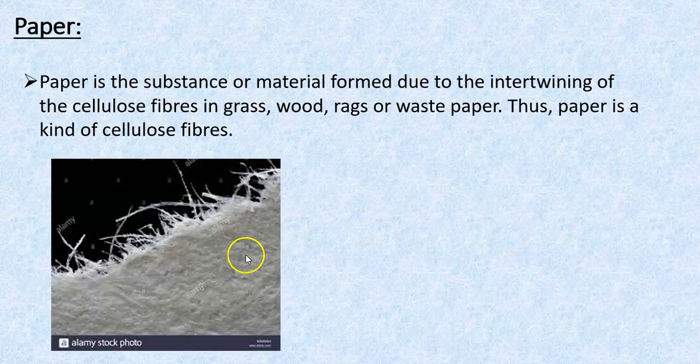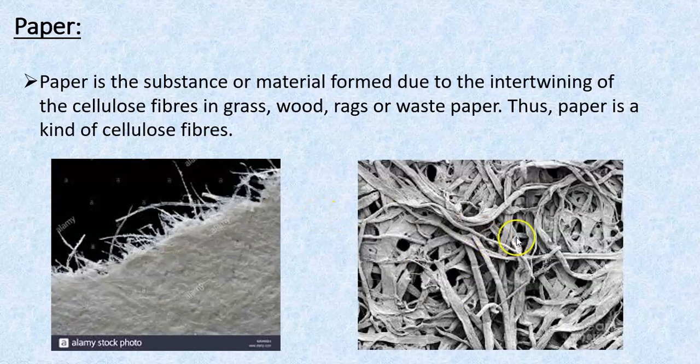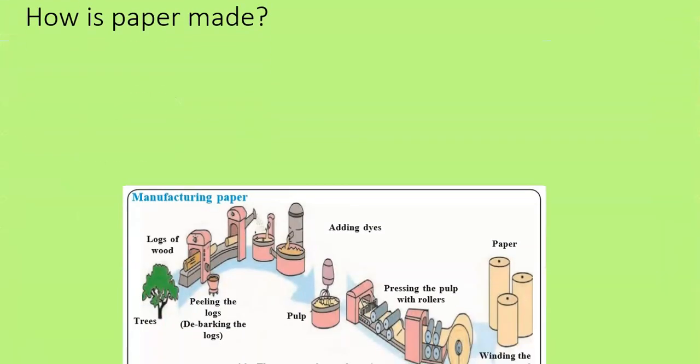If you see this picture over here, this is a close-up picture of paper. See, you see these thread-like things? These are cellulose fibers. These are present in grass, wood, rags or waste paper. There is another close-up picture. This is how paper looks if you take a close-up of it. Now, how is paper made? There is a particular picture given over here. You can have a look at that picture.